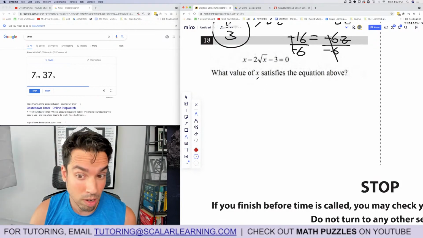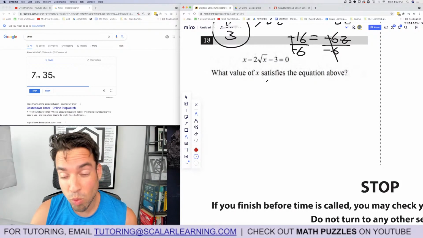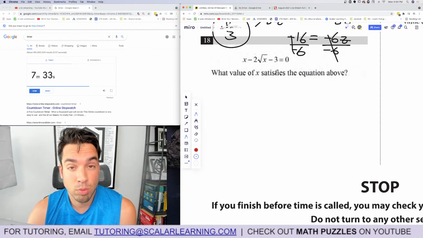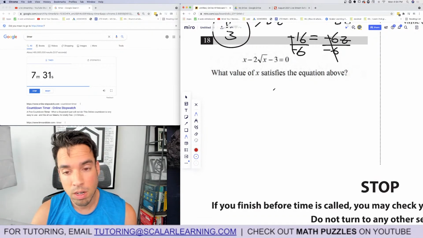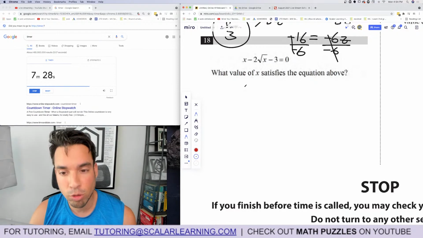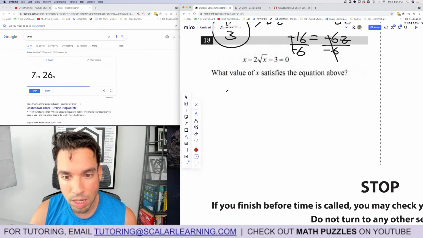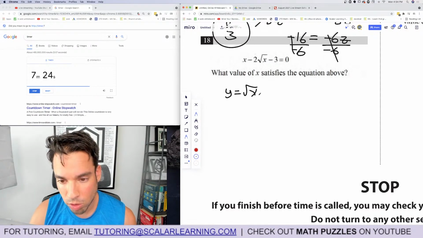Okay. What value of x satisfies the equation above? Now, you probably plug and chug. You know, you can try 1, 4, it's probably a perfect square. I'm not going to lie, I am going to show you the algebraic way, however, to do it. So I'm going to say that y equals square root of x. We're going to do a little substitution.